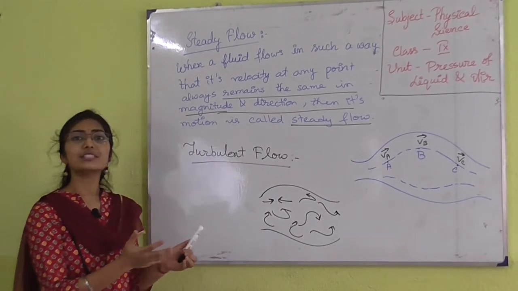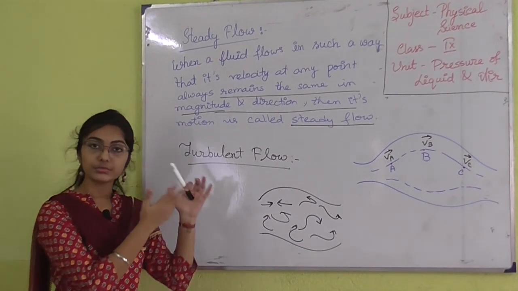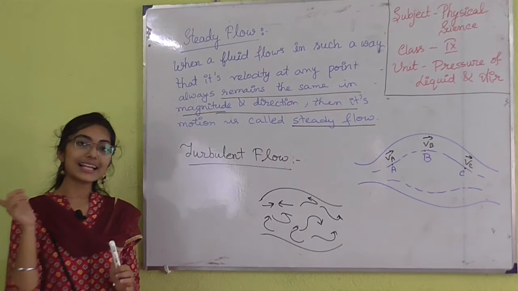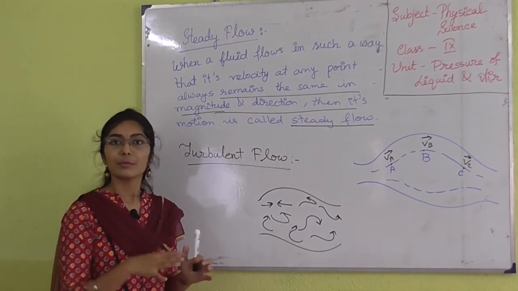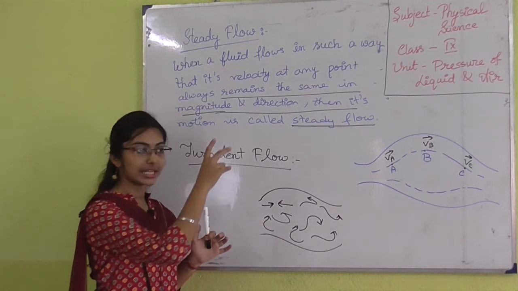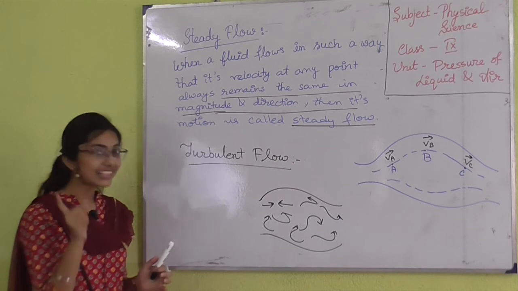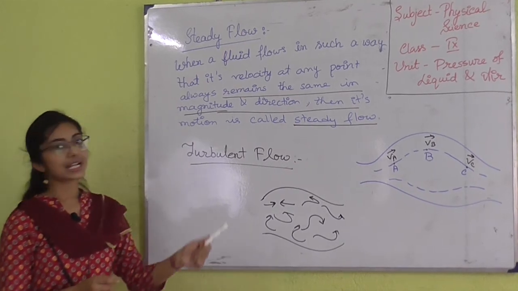So where have you seen this flow of liquid? Suppose think about a waterfall. In that place you have seen turbulent flow because there is no streamlined flow. In the falls the water particles are coming randomly. So that flow of liquid is known as turbulent flow.